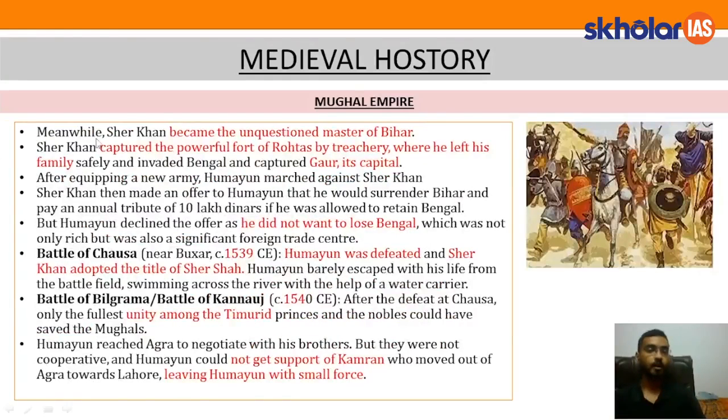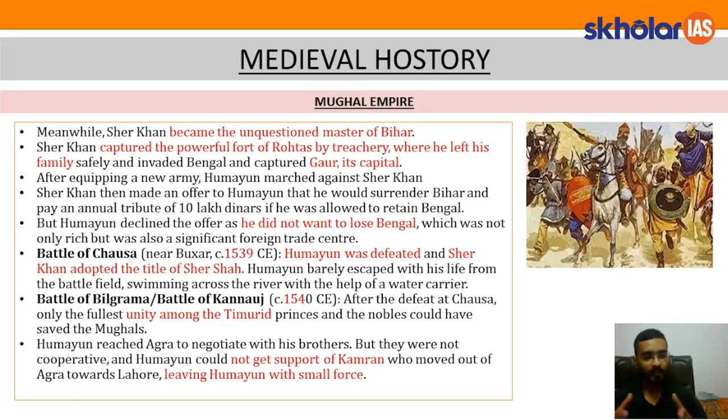Let's move forward. Now, meanwhile, while he was suppressing the revolt in western India, Sher Khan became the unquestioned master of Bihar. Sher Khan captured the powerful fort of Rohtas by treachery, where he left his family safely and invaded Bengal and captured Gaur, which was its capital. So this is a fort in Bihar. Apart from this, this was captured by Sher Khan, breaking the treaty. I hope this is clear to all of you.